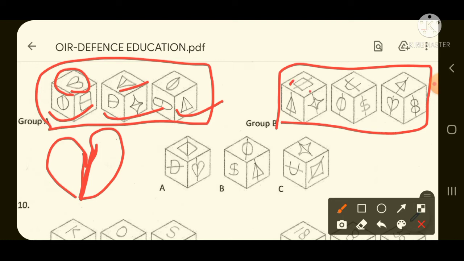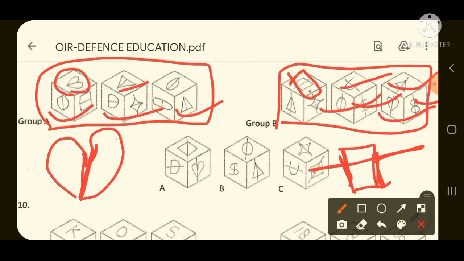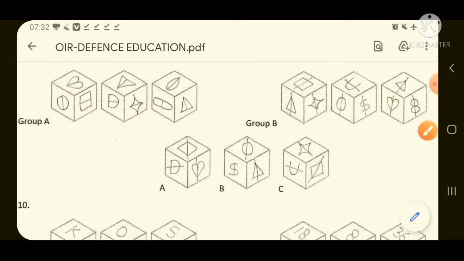Like if you see this rectangle shape, in this rectangle shape this kind of thing is drawn. That means the line is not limited to the internal part only, it is crossing the internal point. In the same way, if you see any kind of picture, everywhere the line is crossing the internal part and coming out of that internal figure.